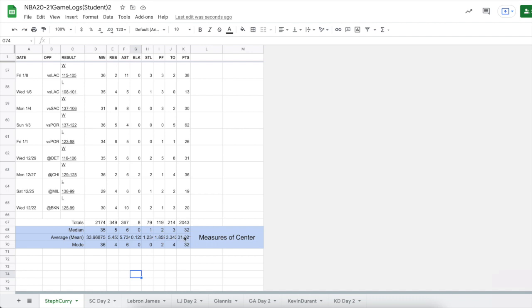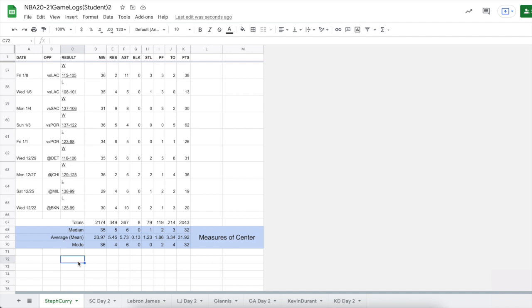We could make the cells bigger, but really we probably just don't need to see it that specific. So for this average row here, I'm going to highlight that row of data where the decimal is going too far. And if we come up here, below the word format and data are these decimal points, and there's arrows, and we can see the one is decreasing decimal places. So if we keep clicking that, we can see it's reducing the number of decimal points. We'll go down to just 2 decimal places for that, and that's really pretty helpful for us. We don't really need much more there.